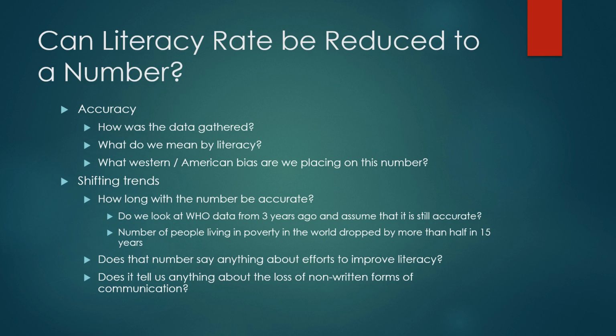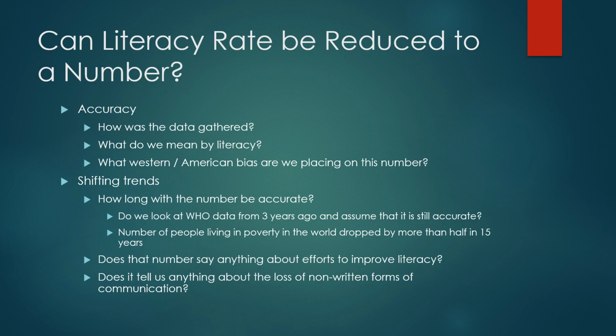So that third point there is: what Western or American biases are we placing on this number? Are we discounting the oral traditions? Are we discounting other ways of being able to communicate simply in favor of a strict definition around reading and writing? The other thing is the point I was referring to earlier: how long will the number be accurate?